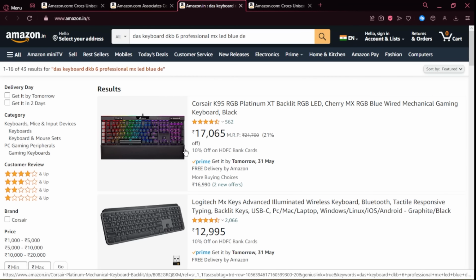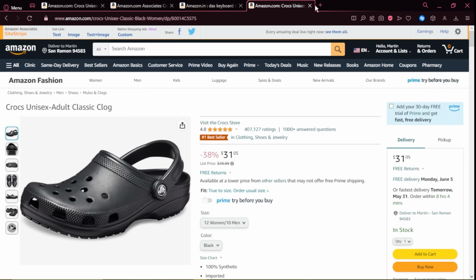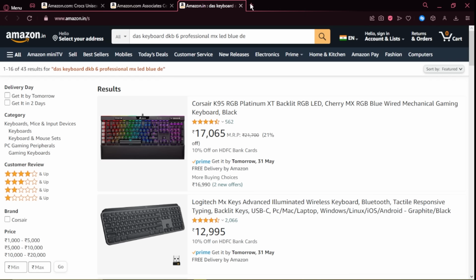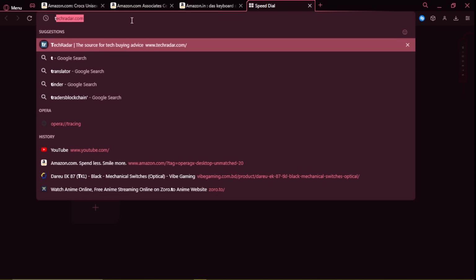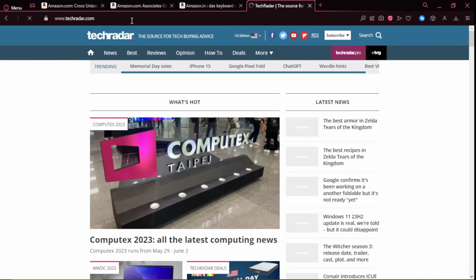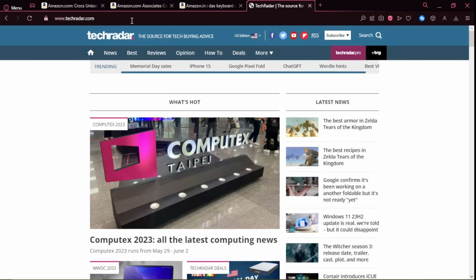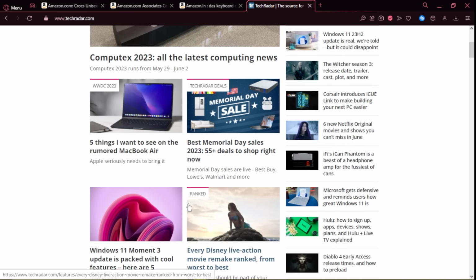So let's say I'm going to open up TechRadar again. I'm going to search over here, TechRadar, and as you can see, this is one of the most useful and used sites, where hundreds and thousands of people actually visit. You will see that there are a couple of these articles which people actually see. You can see this is ranked.